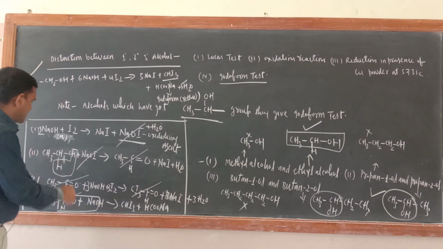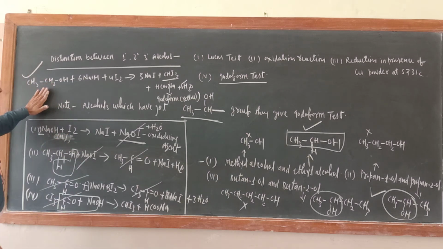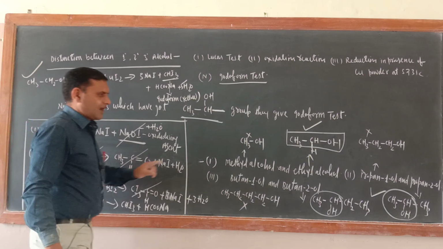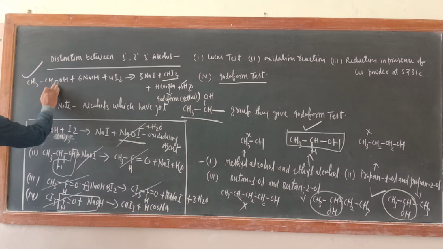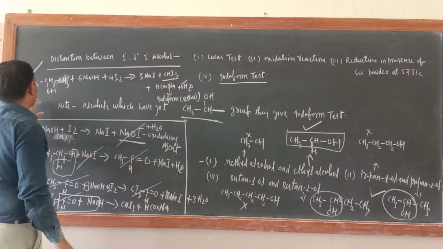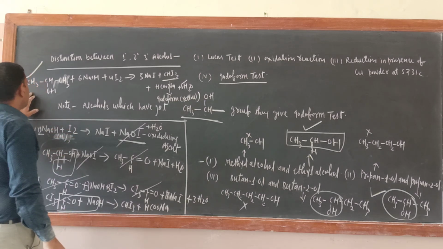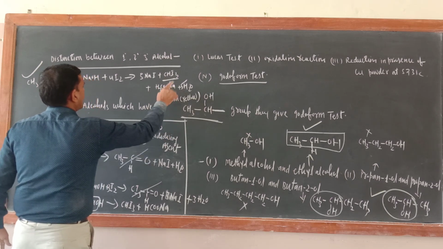Now just change this alcohol. Steps would be the same. If you want to write one step, just write here CH3CHOH and here CH3. This will undergo reaction, and here the product will be